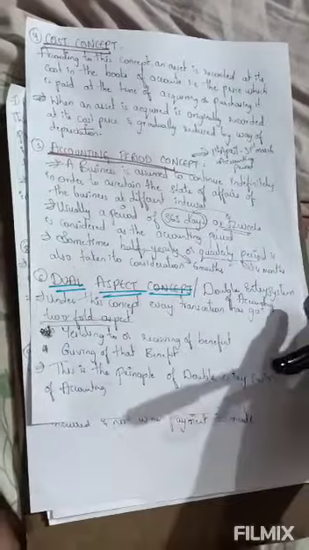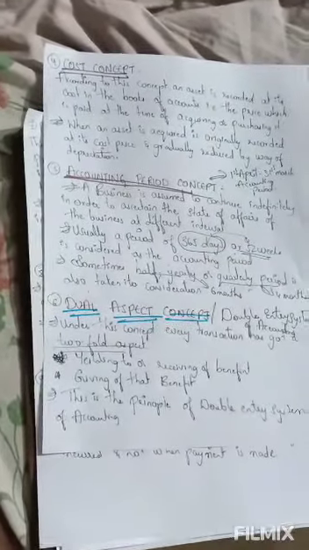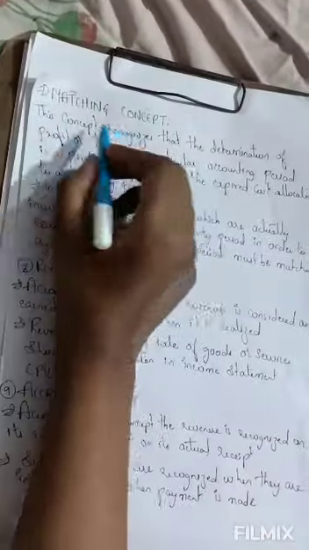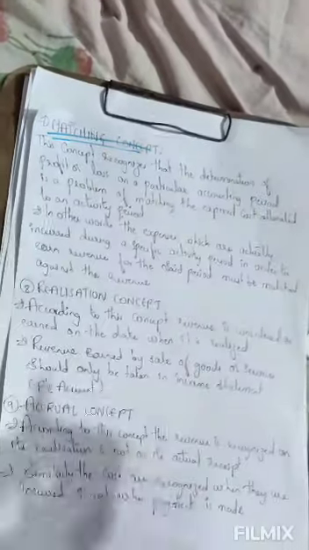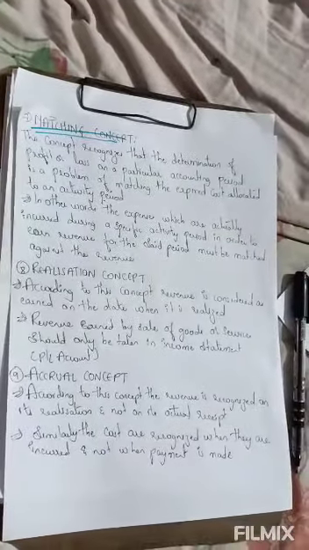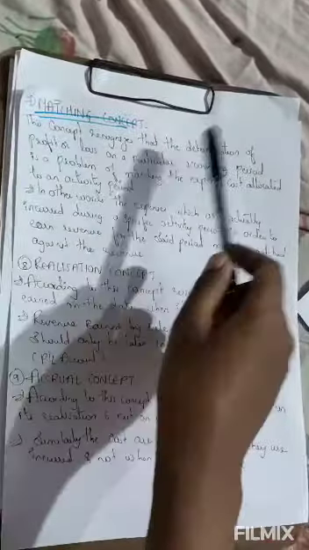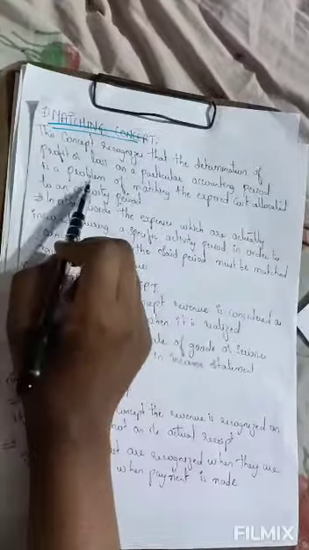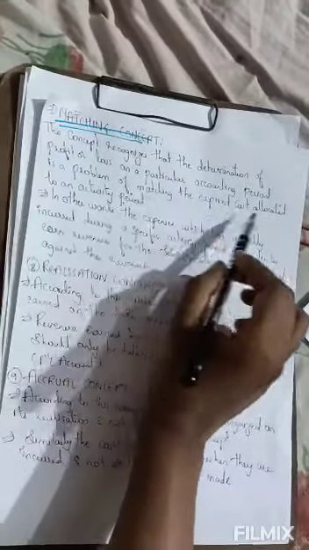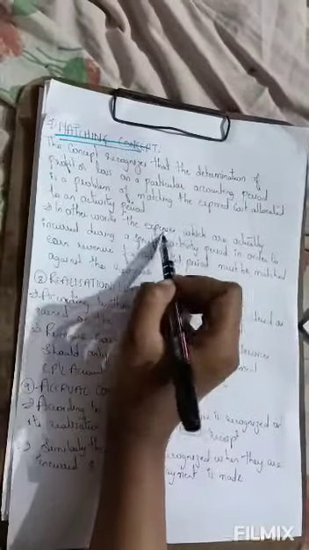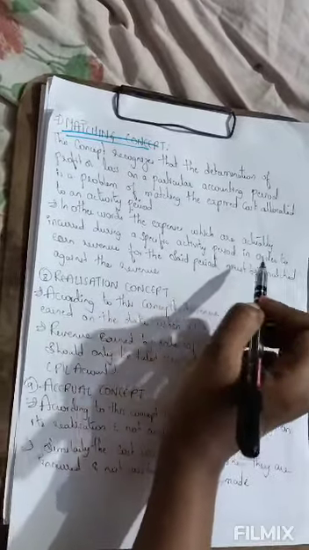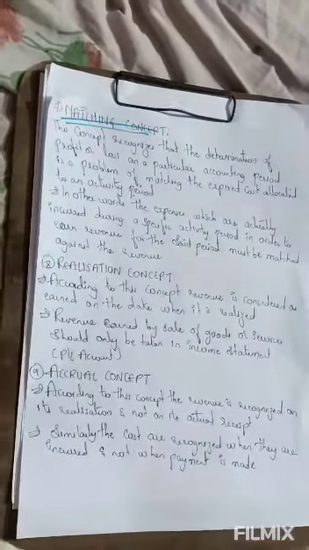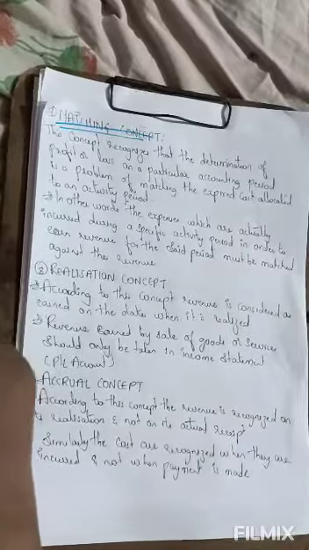Next we have the matching concept. What does it mean? This concept recognizes that determination of profit or loss in a particular accounting period is a problem of matching the expired cost allocated to an activity period. In other words, the expenses which are actually incurred during a specific activity period in order to earn the revenue for the said period must be matched against the revenue.